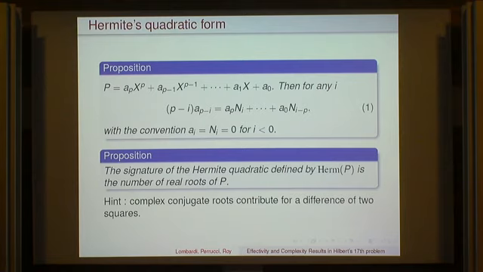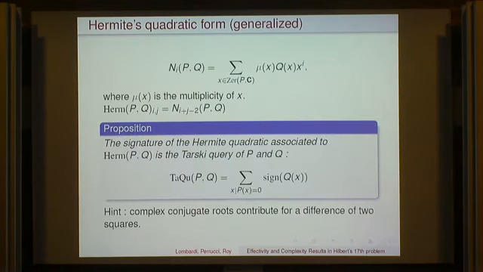So we need to generalize this a little bit, and we do it this way. Now we are given another polynomial q, not only p, and we define n_i of p, q. So again, it's the sum for all the complex roots of p, of the multiplicity multiplied by x to the i, but then we weight it by multiplying by q of x.